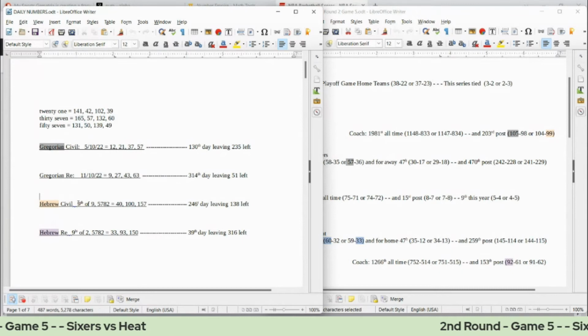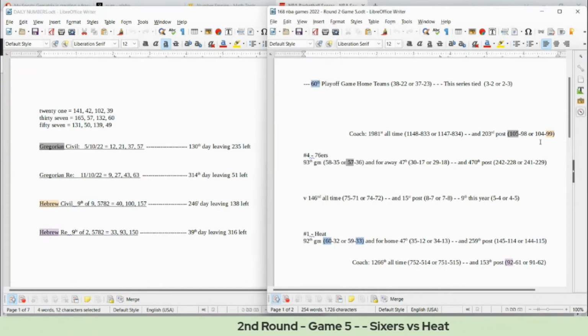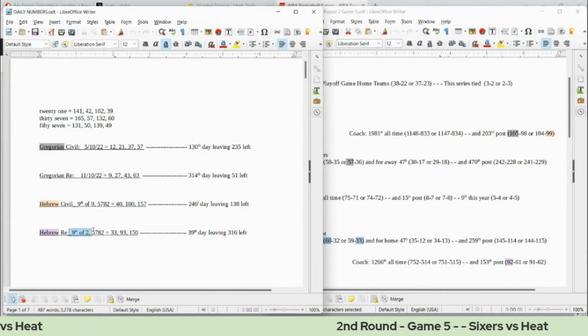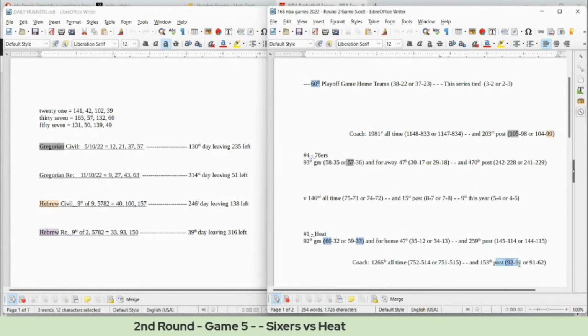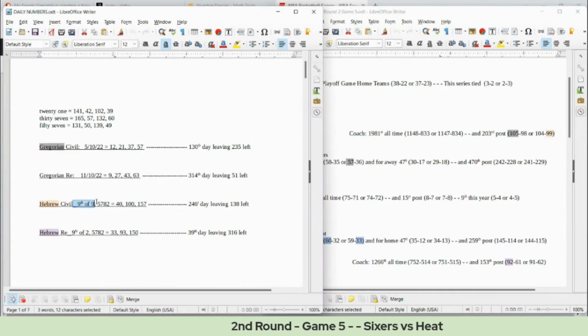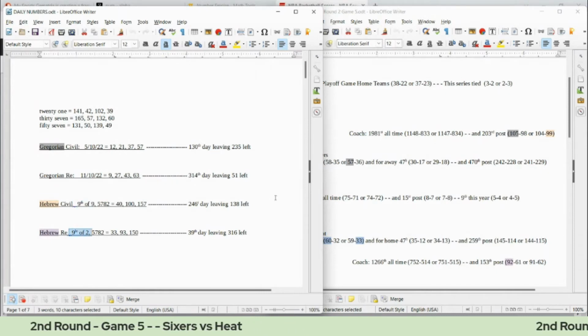Today is the ninth day of the ninth month on the Hebrew civil side of the calendar, like 99. And Sixers coach, he can get his 99th postseason loss all time for his career. It's the ninth day of the second month on the Hebrew religious side, like 92. And Heat's coach can get his 92nd postseason win all time for his career. So the Heat coach can get that 92nd. The Sixers coach can get that 99th. It mirrors the Hebrew civil and the Hebrew religious side of the calendar, 9-9 and 9/2.